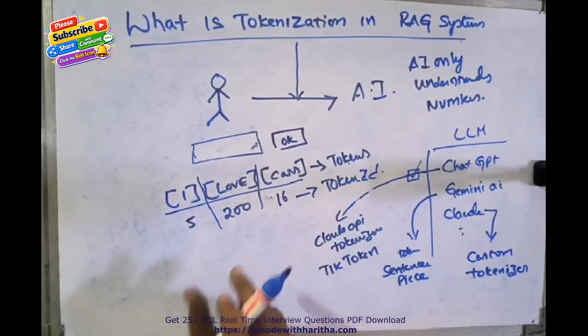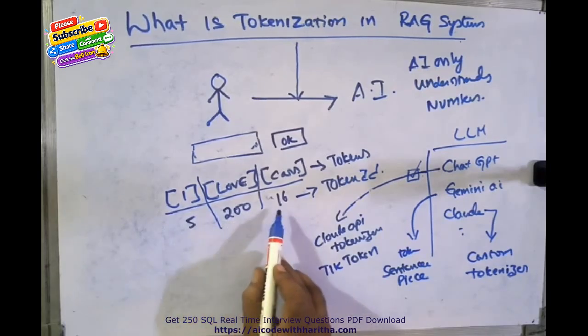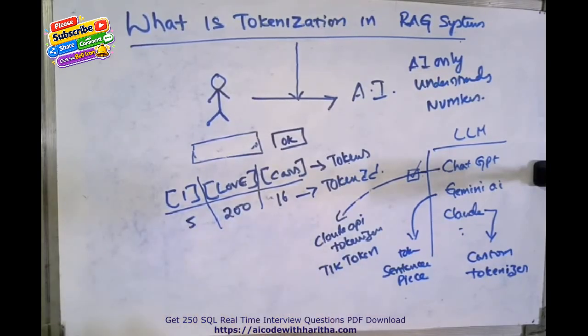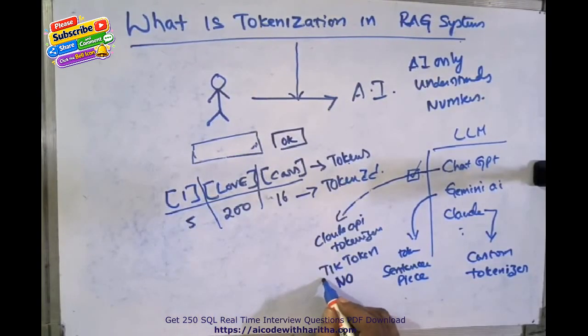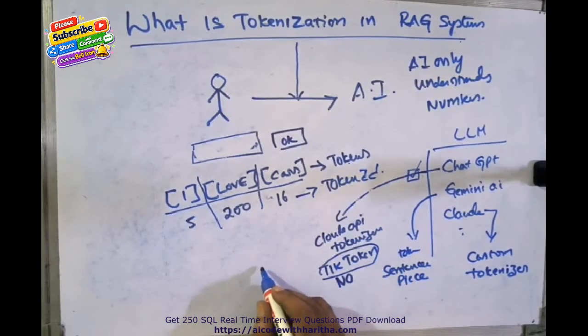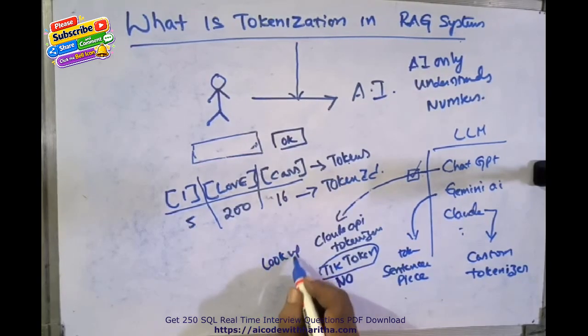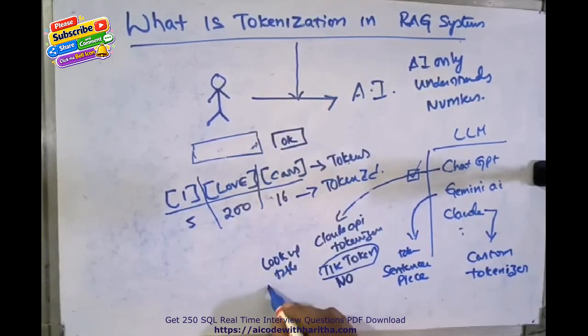Now the question is how these token IDs are generated. Are they generated randomly by tiktoken? The answer is no, they don't generate random numbers. Actually, tiktoken contains a lookup table, and this table contains around 1 lakh words, depending on the model.